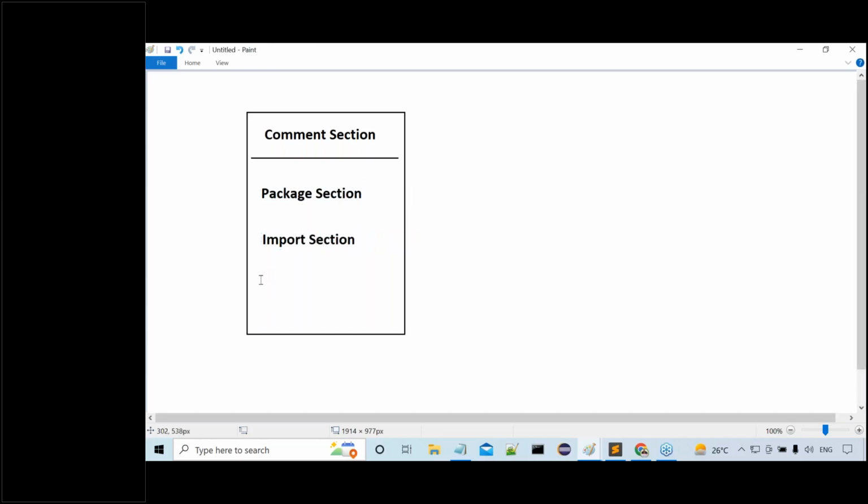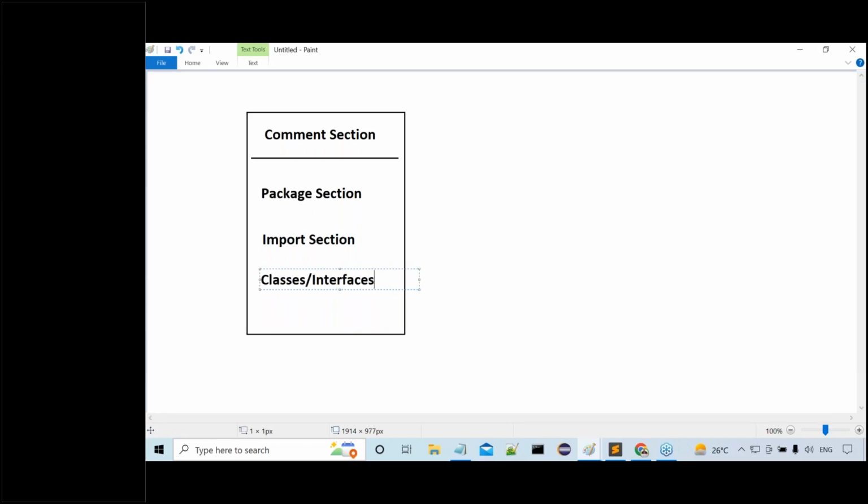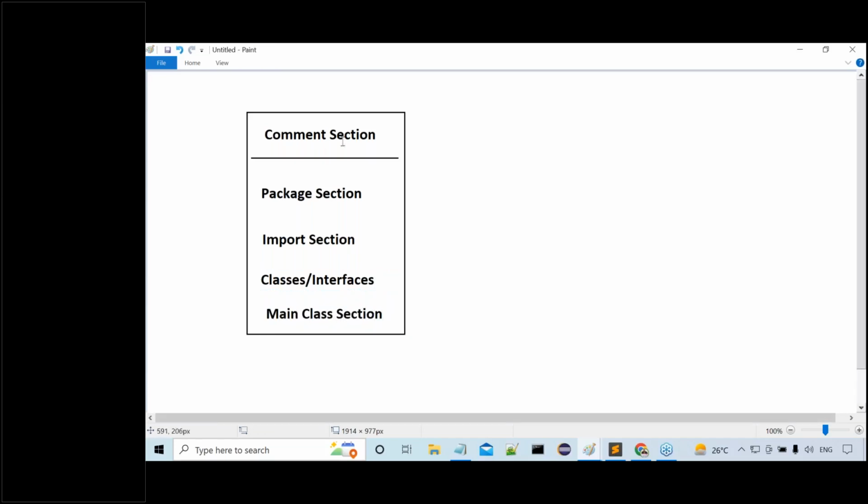Then after this import section, we can observe the classes or interfaces section. Last one is the main class section. Overall, 5 parts are available in the Java programming format.